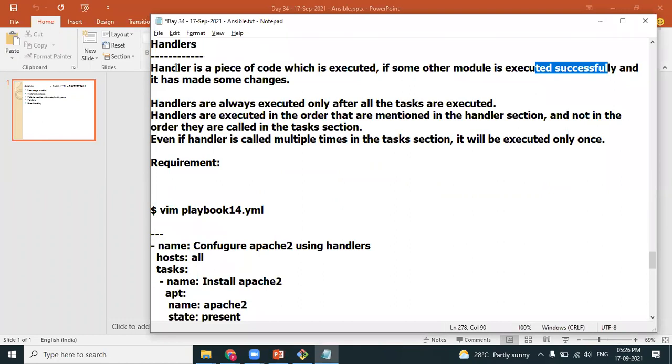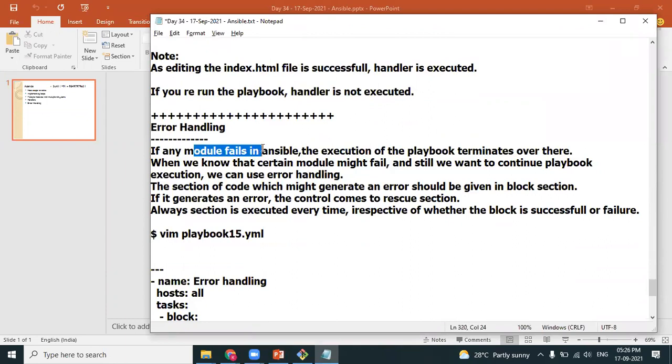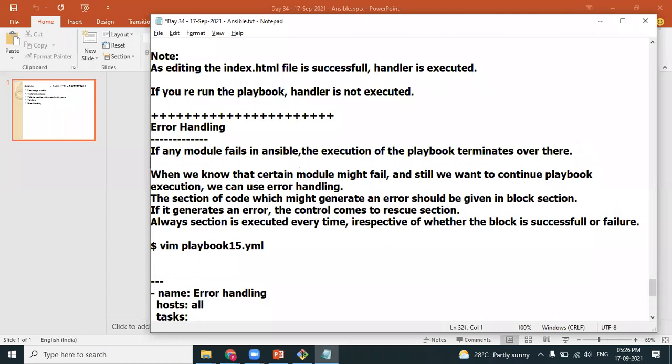Look at the theory. This is handler. I'm talking about error handling. If any module fails in Ansible, look at the behavior. The execution of the playbook terminates over there. This is nothing special. It happens in any programming language, isn't it, Anuj? If a runtime error happens, it gets terminated. Next, when we know that a certain module might fail, that means when you're writing the playbook you can guess that this module may fail, but still you want the execution of the playbook to continue, then we use the concept of error handling.